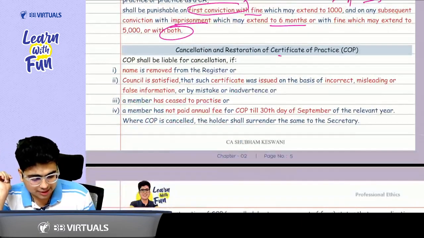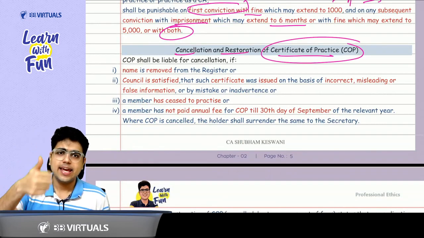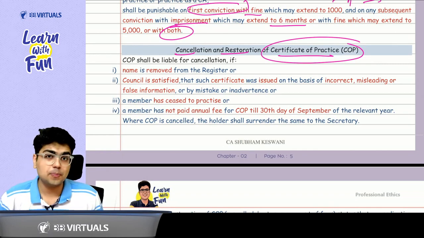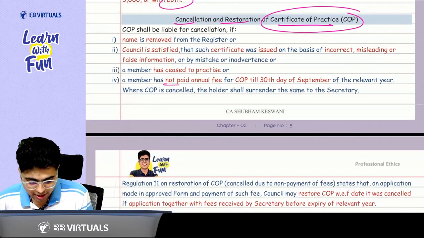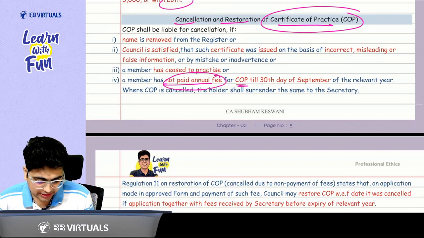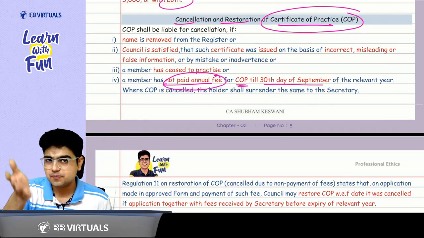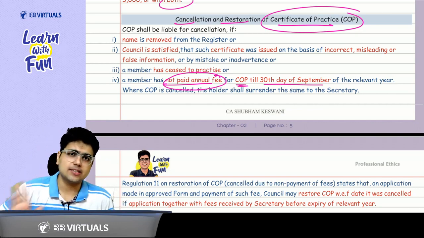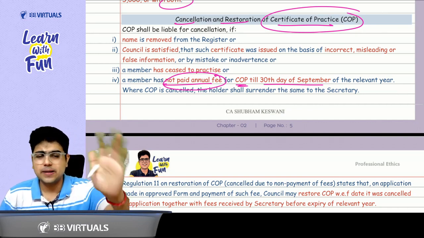Now sir, can my COP, that is the certificate of practice, be cancelled and restored? The answer is yes. In case you don't pay the COP fees by 30th of September. So see here it says, if you have not paid the annual fees for the COP till 30th of September, your COP will be liable to surrender. Again, if you pay the fees before the end of the financial year, it will be restored retrospectively from the date